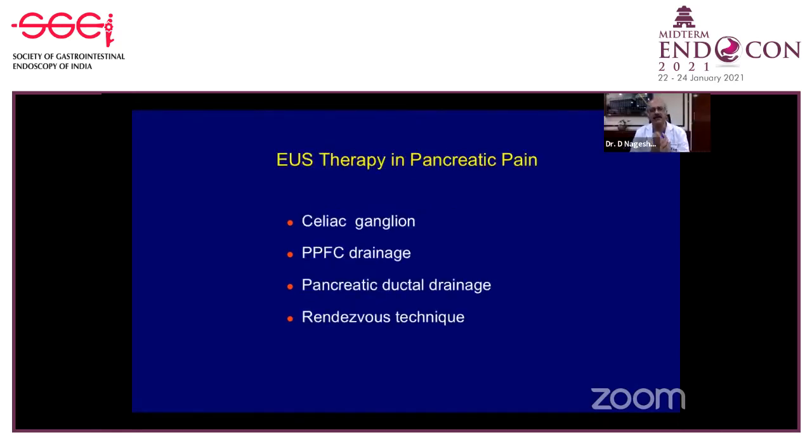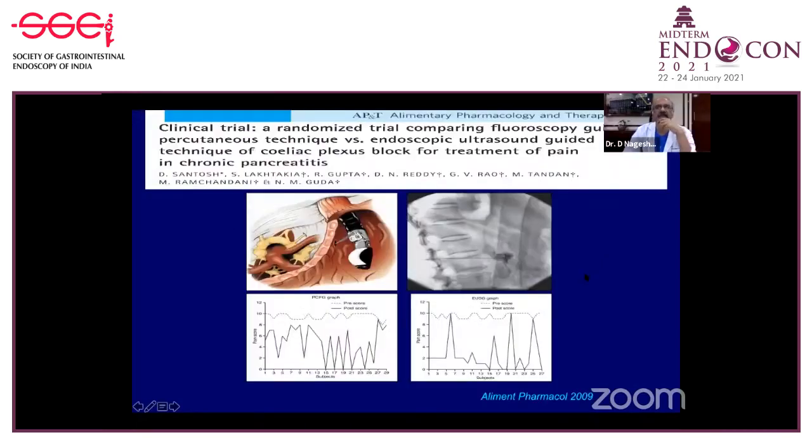The other area where endoscopic ultrasound-guided therapy is used in chronic pancreatitis very rarely are, of course, in draining walled-off necrosis, which is not a subject for today, but also for celiac ganglion blocks. And this is something which is used rarely, usually only for malignancy, but sometimes in a small duct disease, we are desperate, patient has pain, we cannot do anything. In these situations, we can use, as you can see here, celiac plexus block we call, but now we're trying to do celiac ganglion blocks separately. If we can visualize the ganglion, some people can.